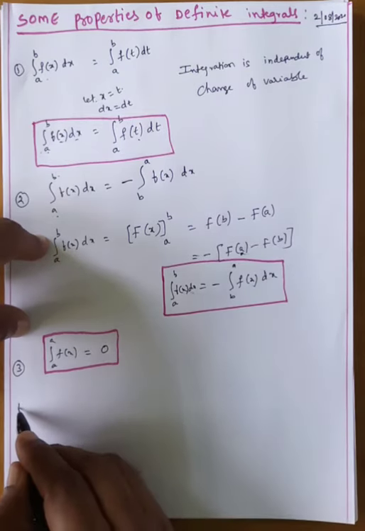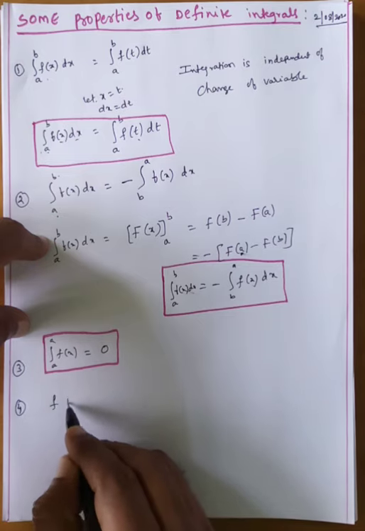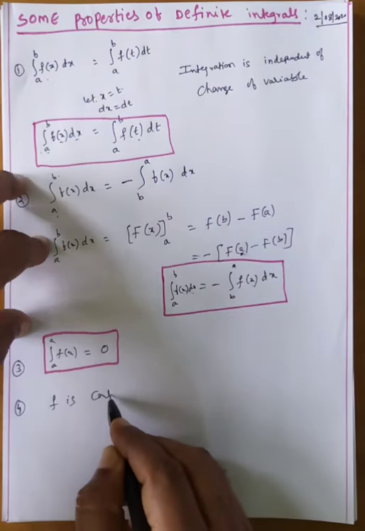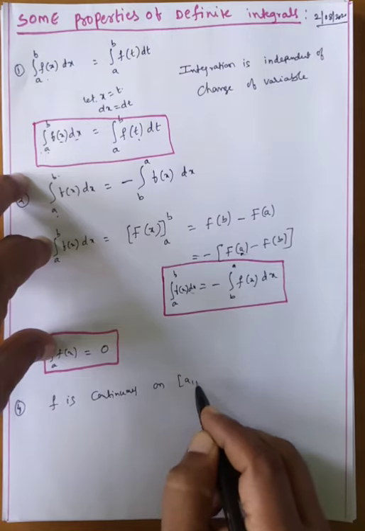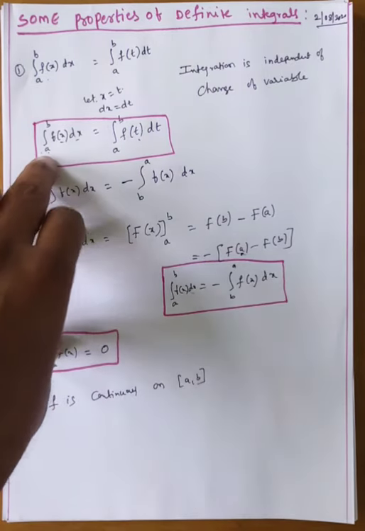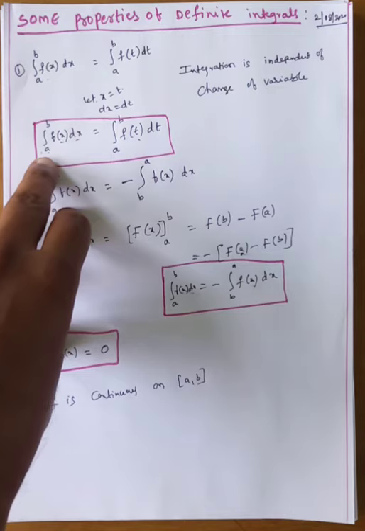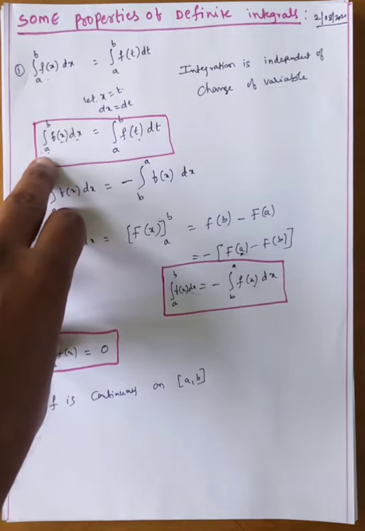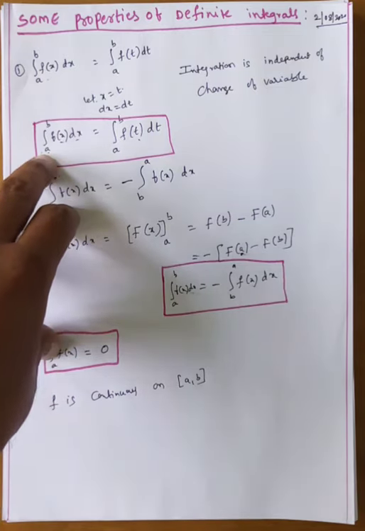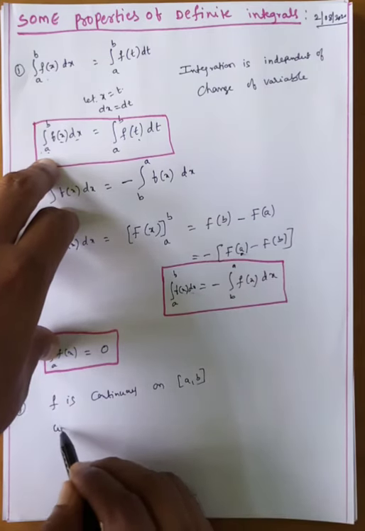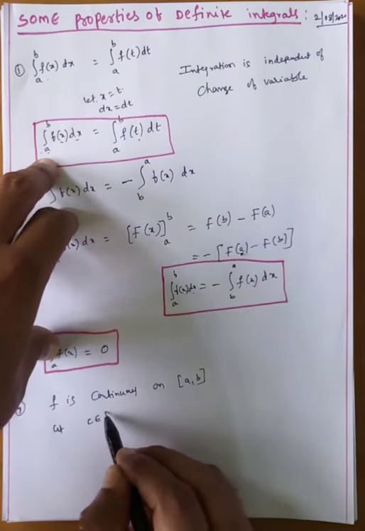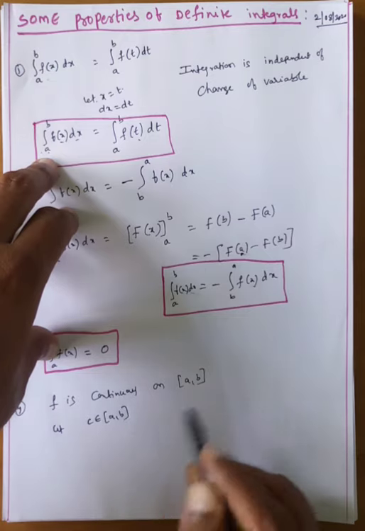Next, suppose f is continuous on the closed interval a comma b. What is the meaning of this? F is continuous between a and b, including a and b. Take any value c belonging to the closed interval a comma b.